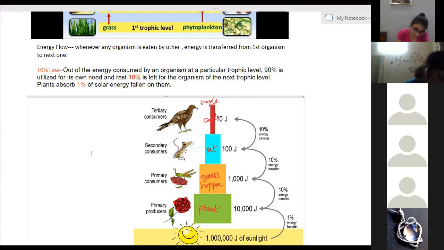Ma'am, suppose instead of rose, there is some animal? It's not possible. An animal instead of rose is not possible. It should be a producer. In another food chain, the first level is only plants. If a rat eats rose, it will get more energy than grass. Yes, all herbivores have more energy. So, ma'am, if an eagle eats a grasshopper, it will get more energy than with a rat? Yes.